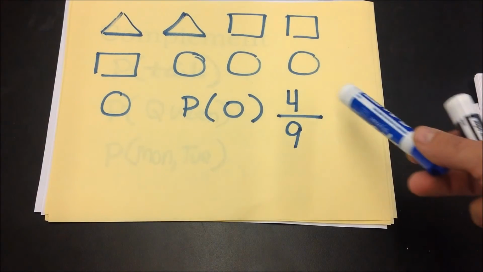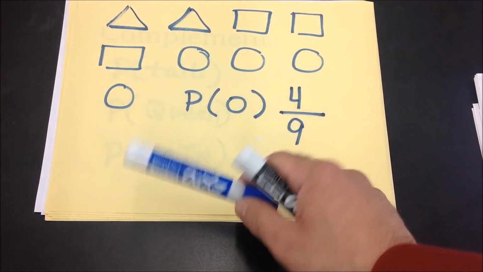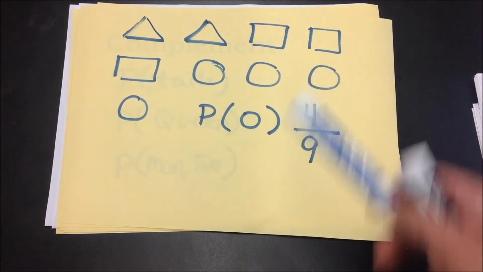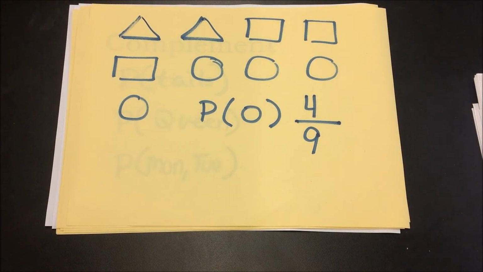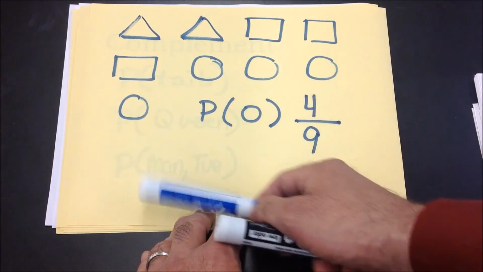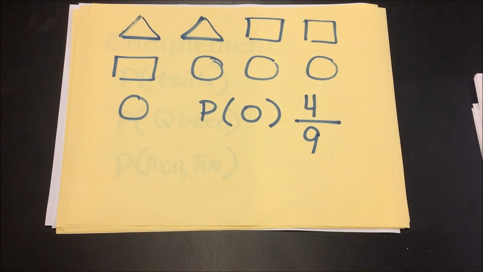The probability of getting a circle will be 4 out of 9, since there are 4 circles and 9 total shapes. 1, 2, 3, 4, 5, 6, 7, 8, 9. 4 out of 9. What would be the complement? The complement is not in the event. Since circles are in the event, the complement will be everything outside of it. There are 5 shapes that are not circles, so the complement will be squares and triangles.